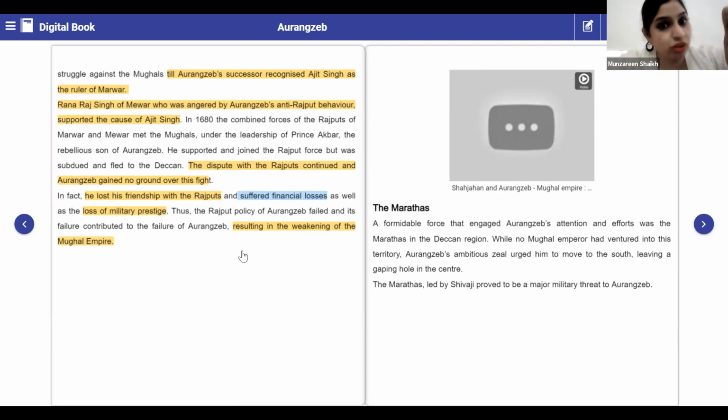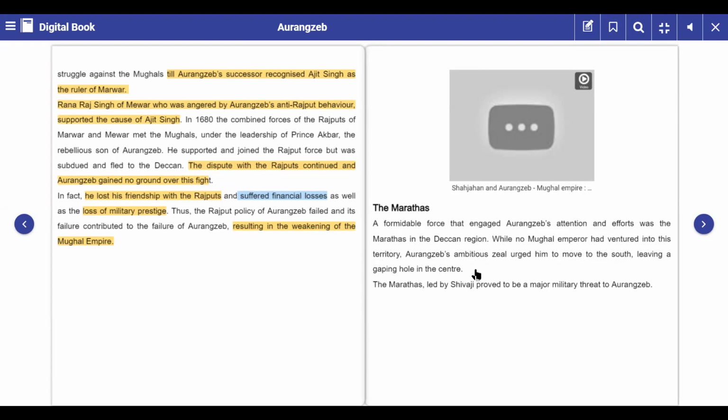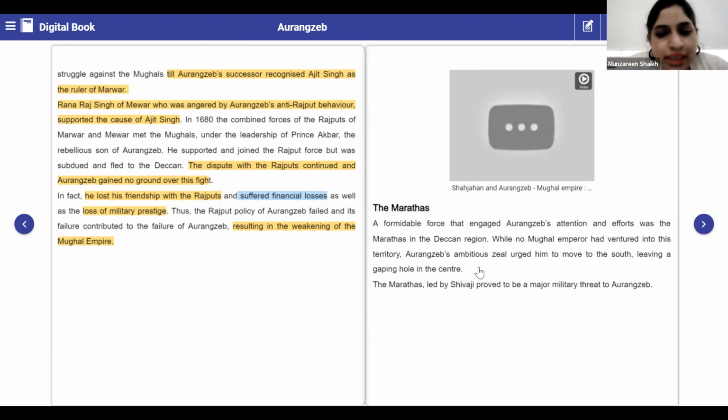Now, when he focused on the southern part, he got disturbed or did not pay that much attention, or left loopholes for the center. Definitely, if a person is taking care of the administrative system of one particular area, the concentration on the other will get divided, isn't it? So this is what happened. There was a gaping hole in the center.